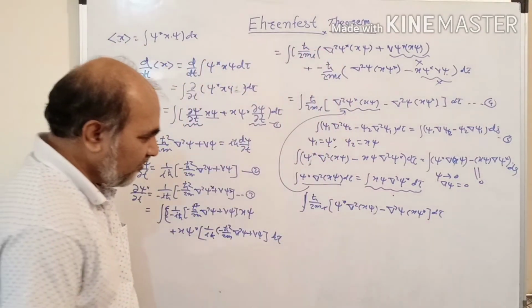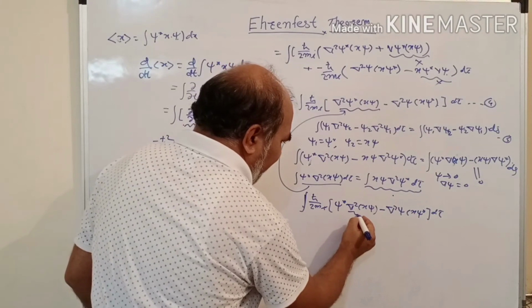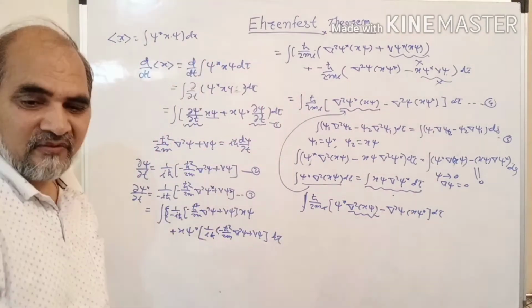Okay, now we are going to find out the value of del square x psi.